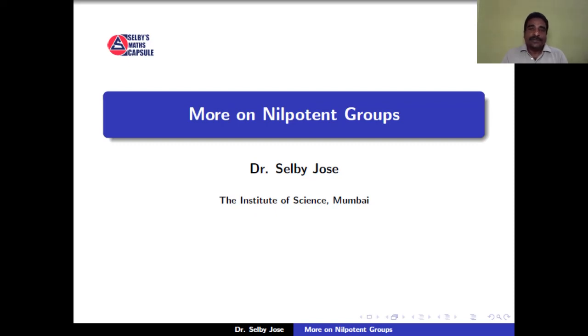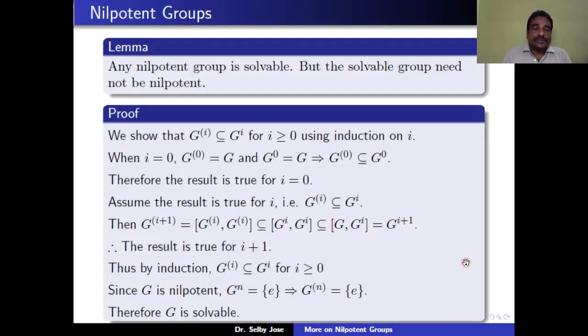Hi. In the last session, we defined what a nilpotent group is and we characterized the nilpotent group via the lower central series. So in this session, we discuss more on nilpotent groups and we'll see some characterizations or some properties of nilpotent groups. The first lemma says that any nilpotent group is solvable, but a solvable group need not be nilpotent.